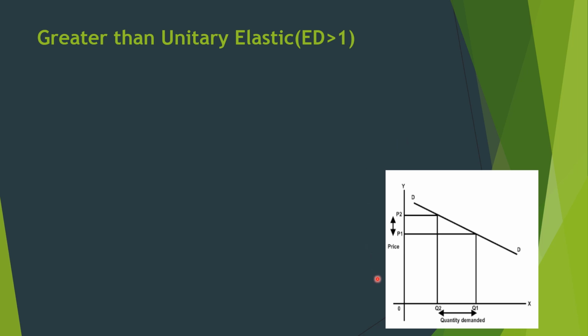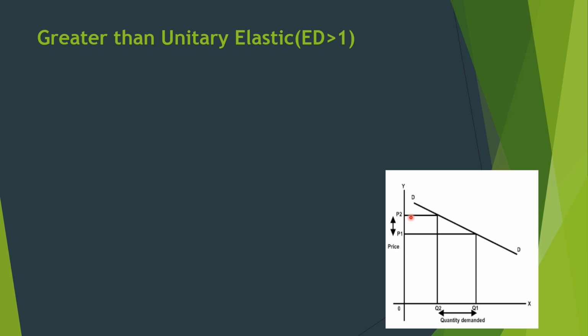Whenever you are making a diagram, you have to represent it fully. Here you can see the proportionate change of demand is more in comparison to price. So what is greater than unitary elastic? When the percentage change of demand is more in comparison to price, that is termed greater than unitary elastic demand, or relatively elastic demand.